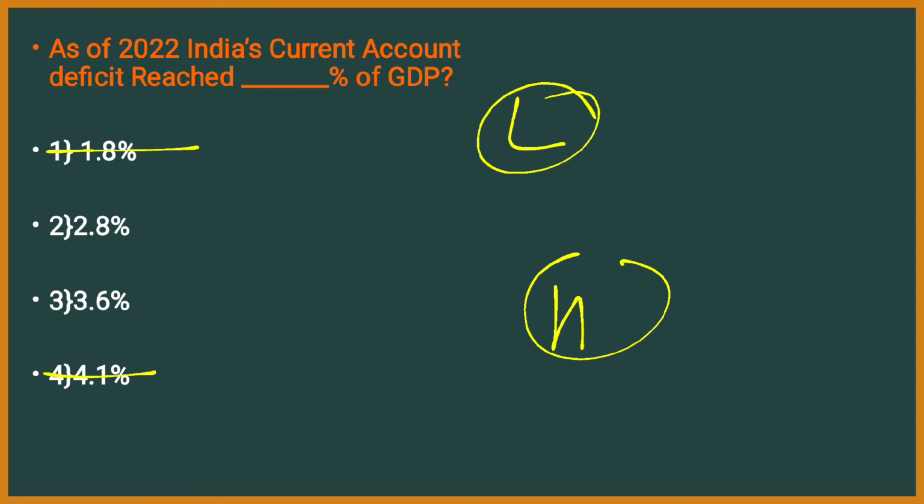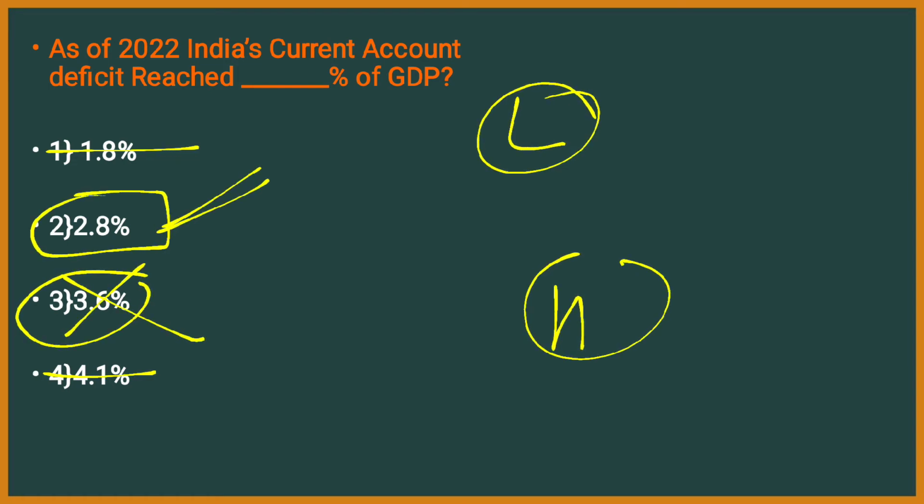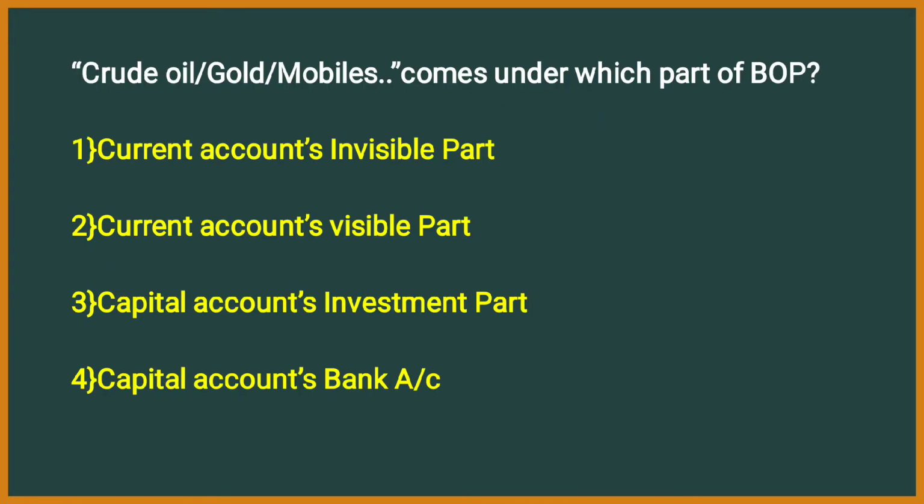If you thoroughly know the economics, then you can get to know that India's current account deficit recently has reduced, right? That means that it can't be the higher portion. You can eliminate 3.6. The remaining option is 2.8%. 2.8% of GDP is India's current account deficit as of 2022.